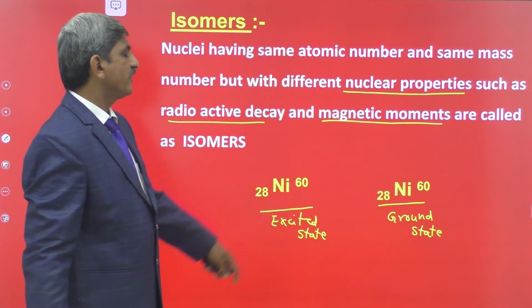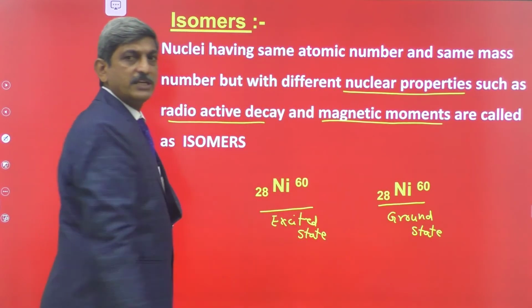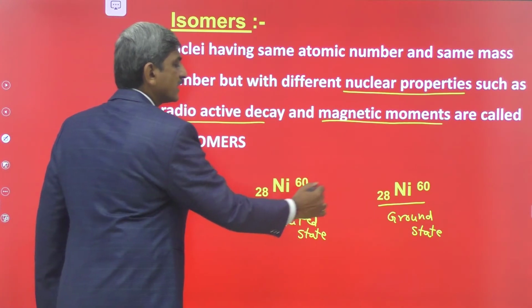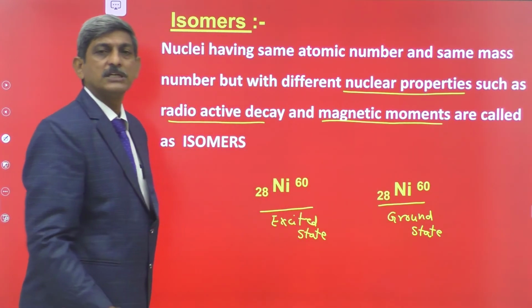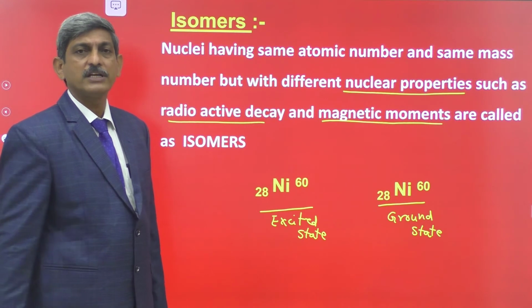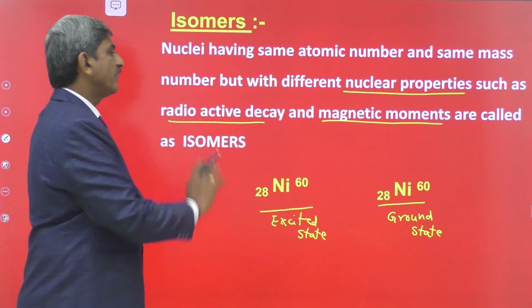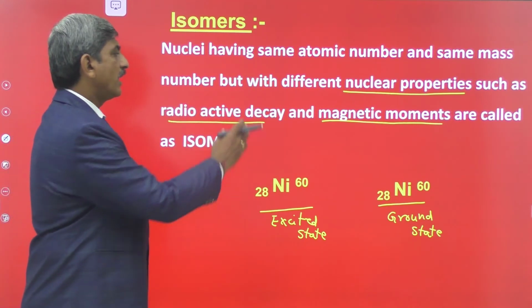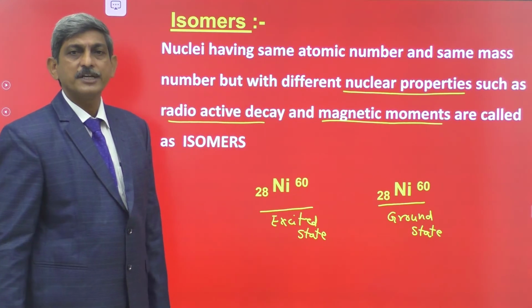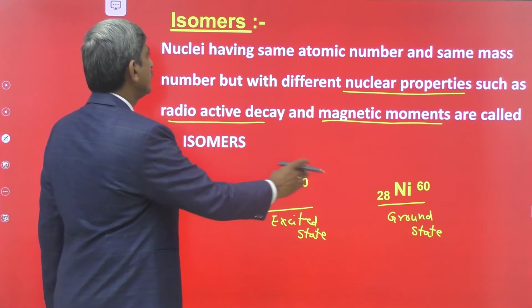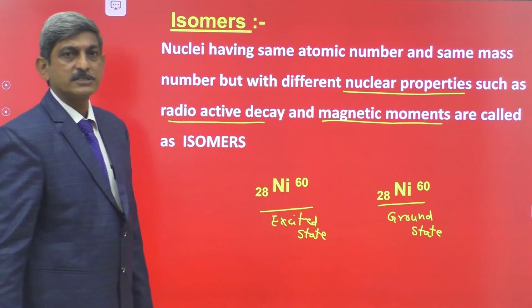So this is the nucleus of nickel, and this is also the nucleus of nickel, but this one is in the excited state and this one is in the ground state. That's why their energy values are different. That's why they possess different radioactive decay properties and also different magnetic moment values. Such kinds of nuclei are called isomers.